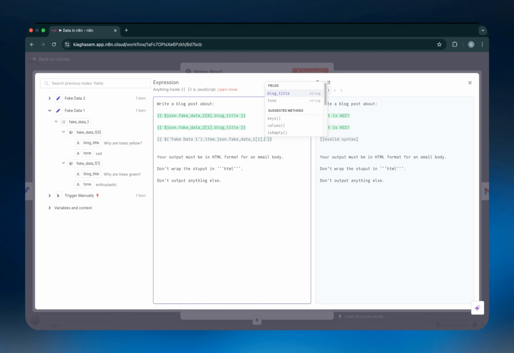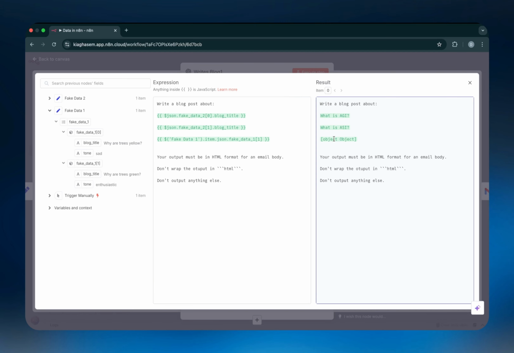Click on dot. And actually, just before I click on dot, I want to show you guys something. On the right-hand side, as you can see in this case, it's saying, I don't actually know what value to give you, because what you're giving me is actually an object. Because the first item of the fake_data_1 array, which is this one here, is actually indeed an object. So my apologies, index 1, which is actually the second item, is indeed an object. And because it's an object, it can't just give you a string as an output. It doesn't know which one of the variables or fields inside the object we're trying to reference. So at this point, it's just saying, hey, you're referring to some object.